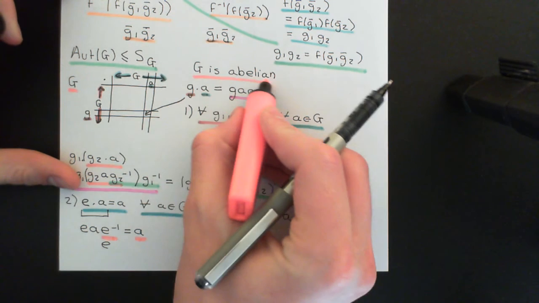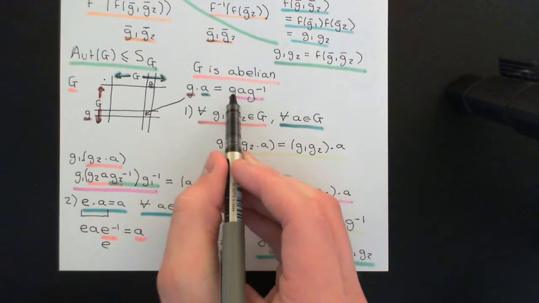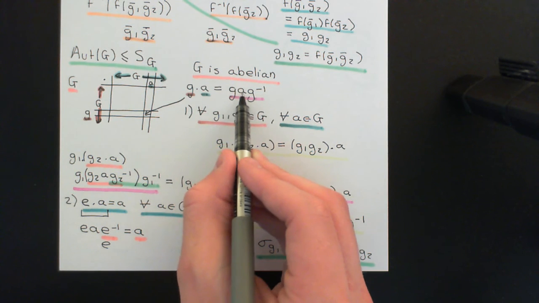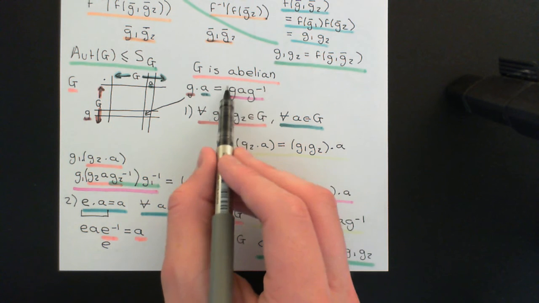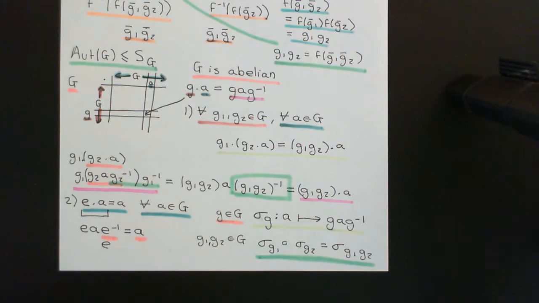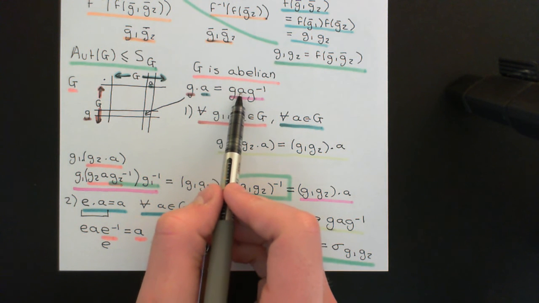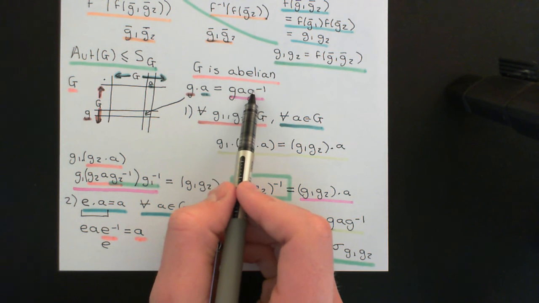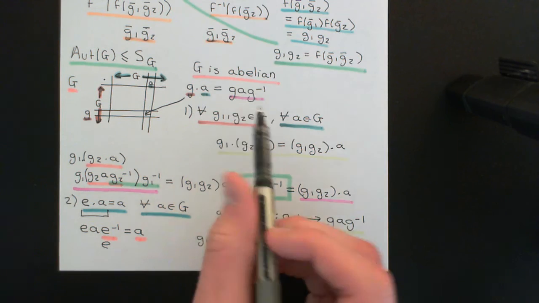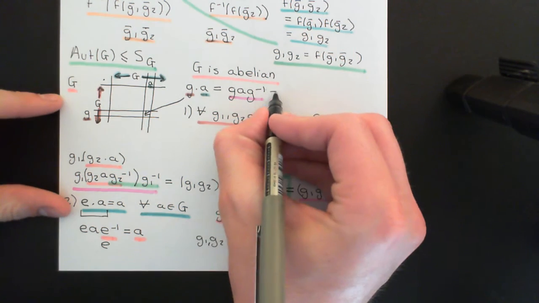And the reason is that if the group is abelian, you can just interchange any two things in the group in this expression here. So the composition will be commutative, so you can just swap around g composed with a for a composed with g, and then the g will cancel with the g inverse, so you'll just get that this is equal to little a.